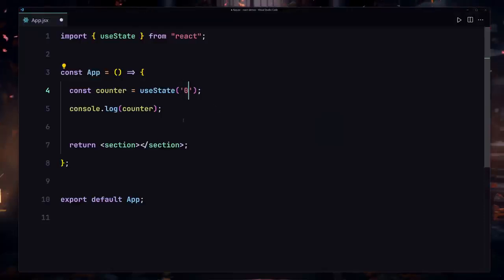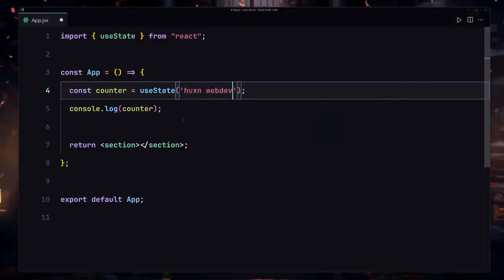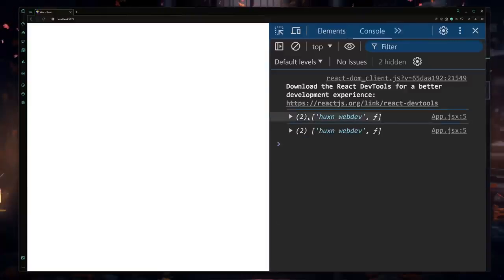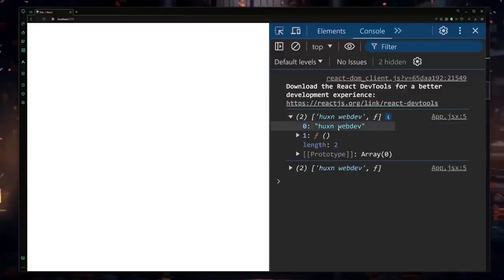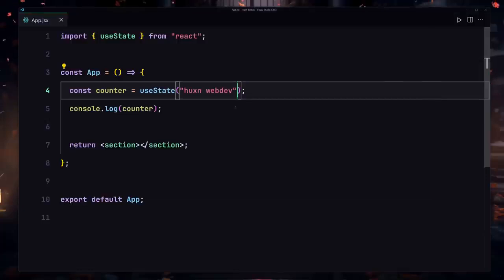Okay, so if I specify my own name like Hussein Web Dev, and I save there, and now if I just refresh there, what am I getting? I'm getting Hussein Web Dev as my name, which is the initial value for my state, and I'm also getting this function which will allow me to change this value. Okay, so you have to keep that in mind.